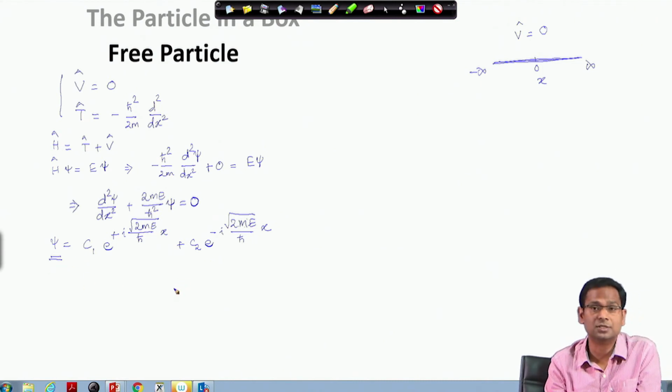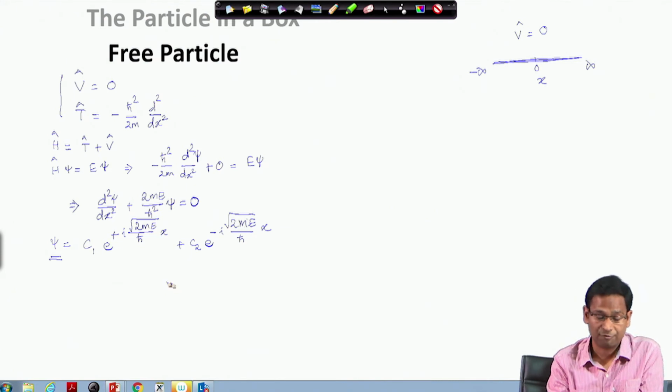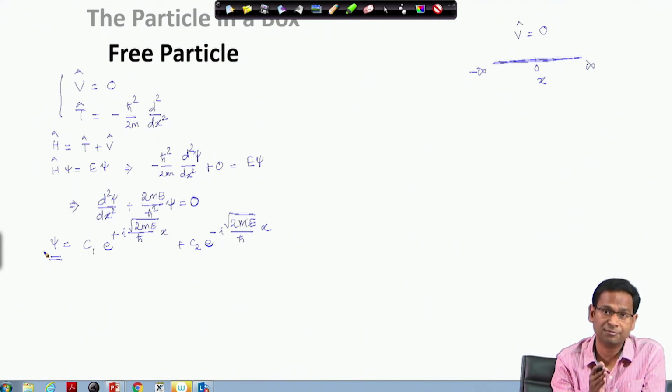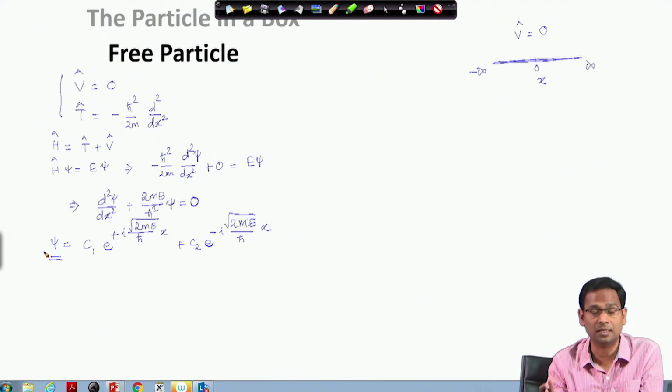If you remember our discussion on the particle in a box problem, from here we started and then we said that we would impose some boundary condition, because in the particle in a box problem we had the particle experiencing different potential at different regions. So, at the interface of the regions, we called them region 1, region 2 and region 3, at the interface of regions 1 and 2 and at the interface of regions 2 and 3, the wave function must be continuous. That was the boundary condition that we imposed for the particle in a box problem.